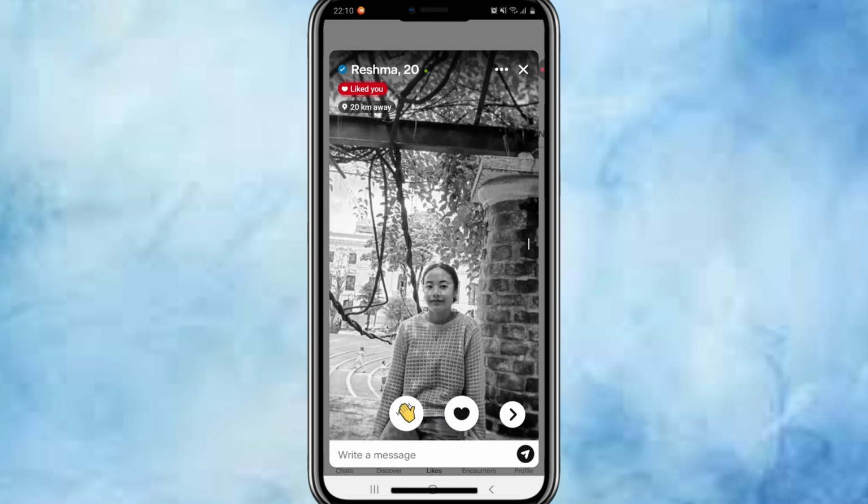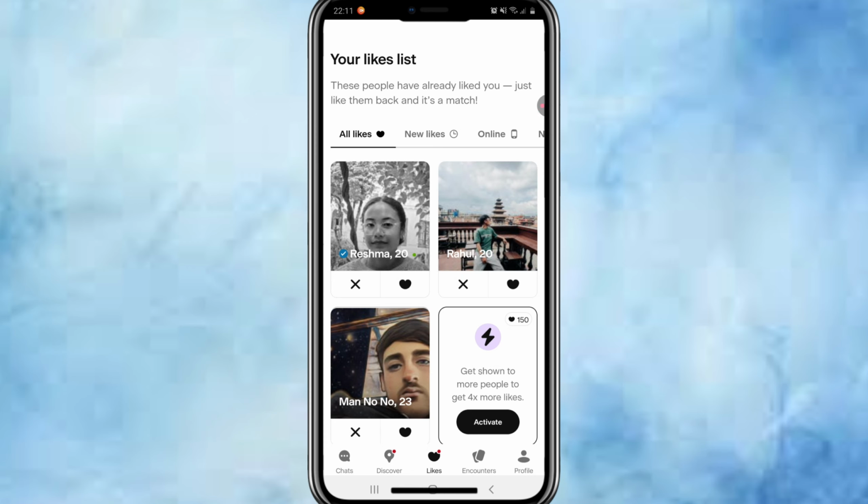If you like them back, you can send a message and start chatting. A mutual like increases your chance of a fun conversation. And that's it. Now you know how to check who liked your Badoo profile.